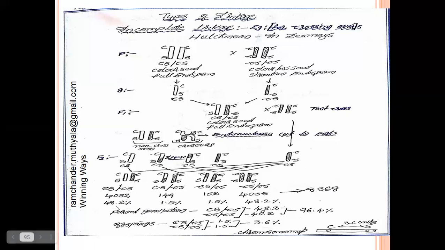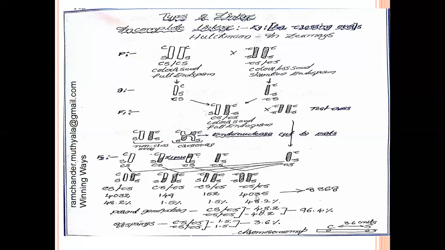The value is 48.2. 48.2% are capital C, capital S phenotypes, and small c, small s phenotypes are also estimated by the linkage percentage.